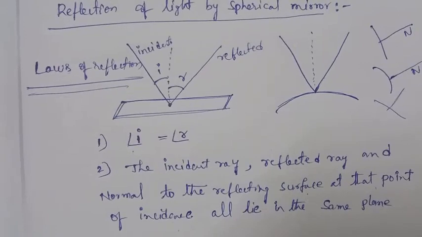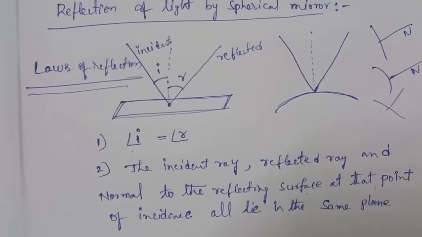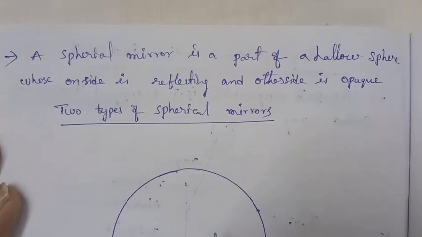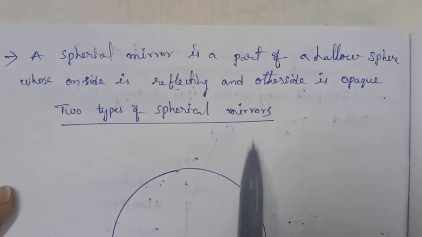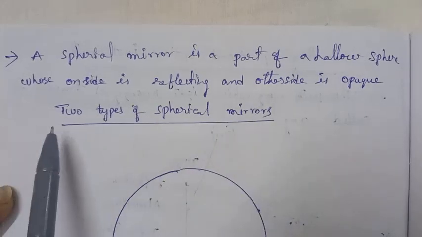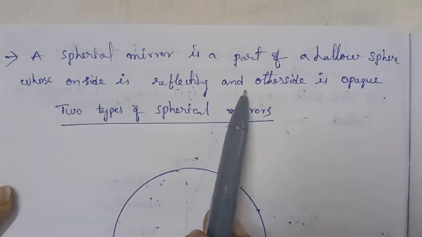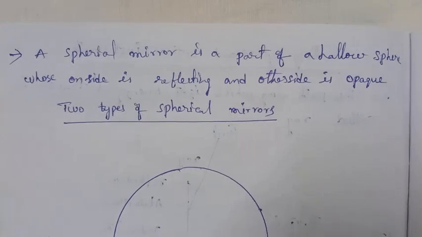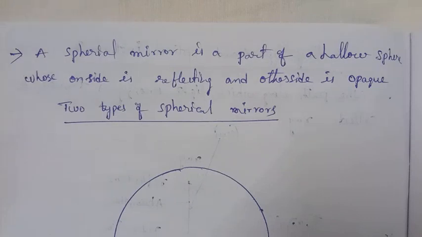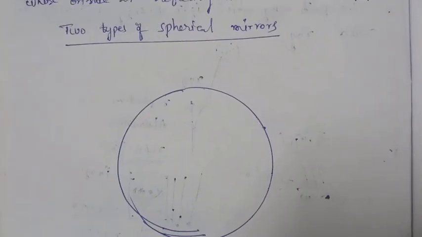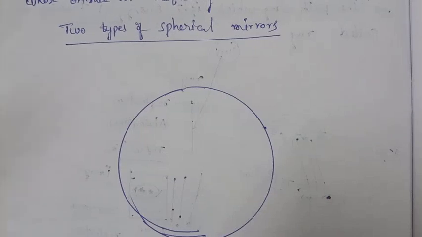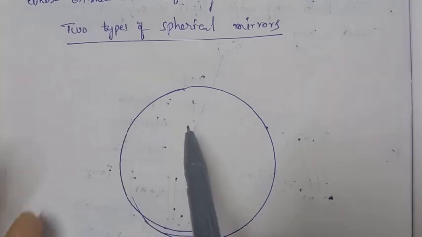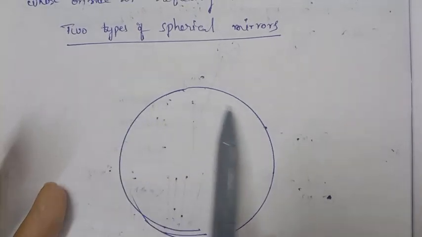And next in this chapter we will discuss the convex mirror and concave mirror. A spherical mirror is a part of a hollow sphere whose one side is reflecting and the other is opaque. Here a hollow sphere, like our ball, looks like a circle. It is the hollow sphere ball. But in 2 dimensions we cannot draw the 3 dimensional ball diagram. So it is the ball.